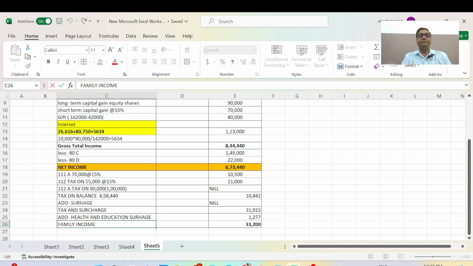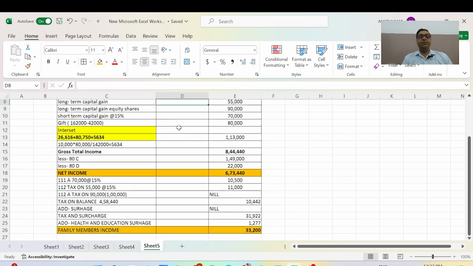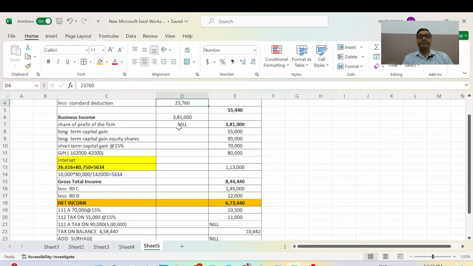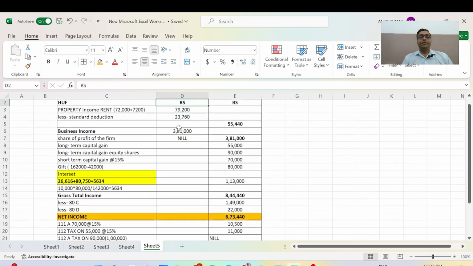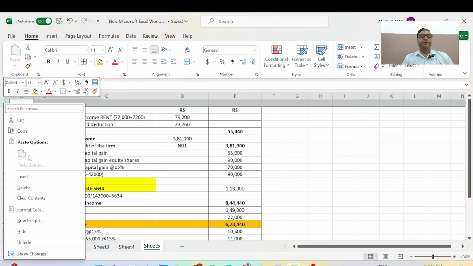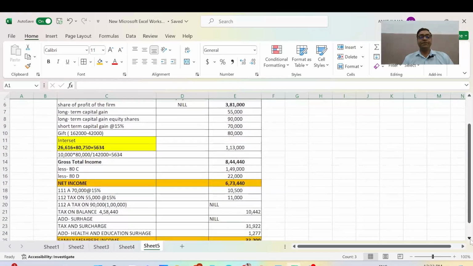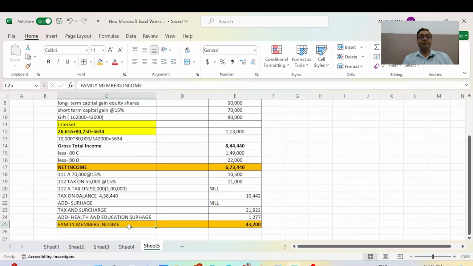And first of all, this question is about family members' income, and we have already discussed how the tax will become, the calculations and the practical problem discussions. Now this question we have already said is a Hindu undivided family.